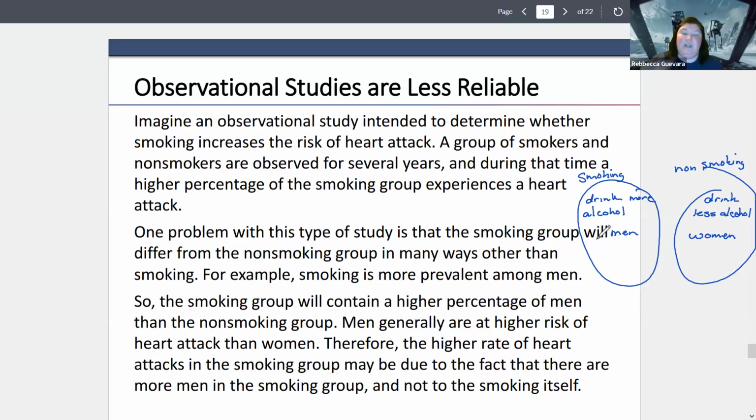There's some other things that would go into this, whether you smoke or don't smoke. We won't go through all of them because some of them might, frankly, probably be a little insulting. But there are other things that we tend to see in the different groups. Exercise is another one. This one's not less of a problem than some of the other ones. Usually smokers exercise less. Those who don't smoke usually exercise more.